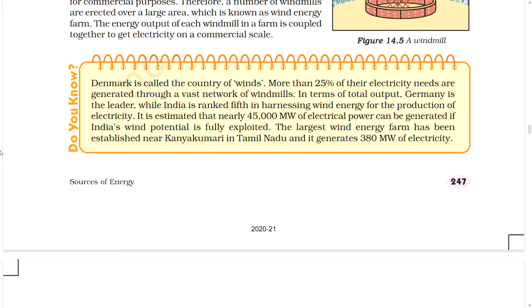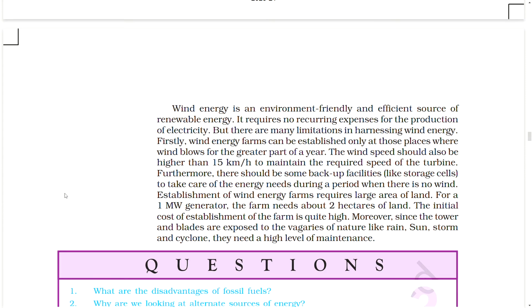In terms of total output, Germany is the leader, while India is ranked fifth in harnessing wind energy for the production of electricity. It is estimated that nearly 45,000 megawatt of electrical power can be generated if India's wind potential is fully exploited. The largest wind energy farm has been established near Kanyakumari in Tamil Nadu and it generates 380 megawatt of electricity.